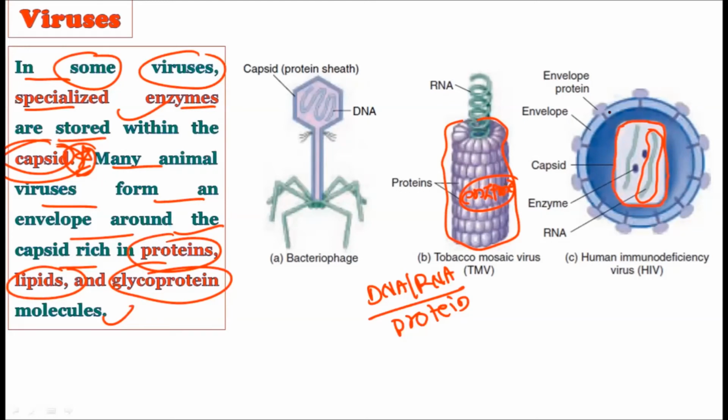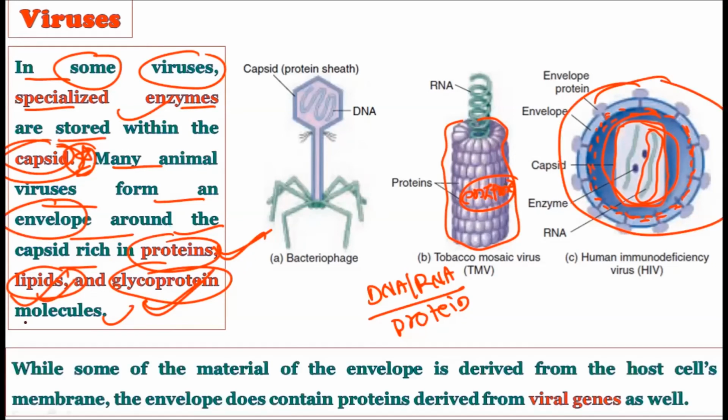But what is outside? What is this structure? This is the extra structure developed by the viruses. This extra structure, which is developed by these HIV viruses, is made up of proteins, lipids, and glycoproteins as well. While some of the material of the envelope is derived from the host cell. Now observe this point carefully. The host cell membrane, and the envelope does contain protein derived from the viral genes as well.